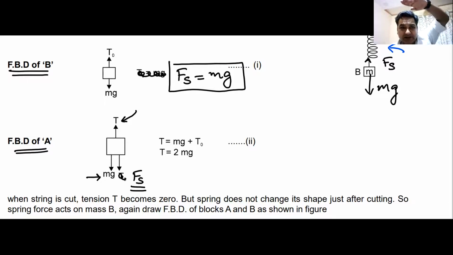Remember, the spring is getting extended. This is the spring, it got extended. This is the lower block, this is the upper block. The spring got extended, so on the lower block, spring force is upwards because it will try to come back. But on the upper block, it will be downward because it will try to come back. Do we understand this? Yes or no?